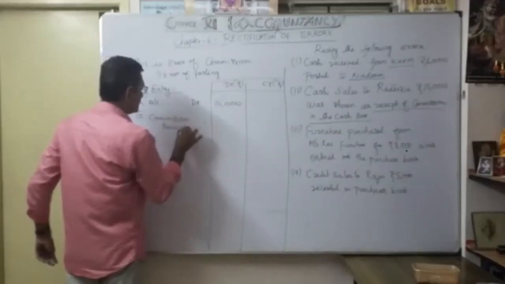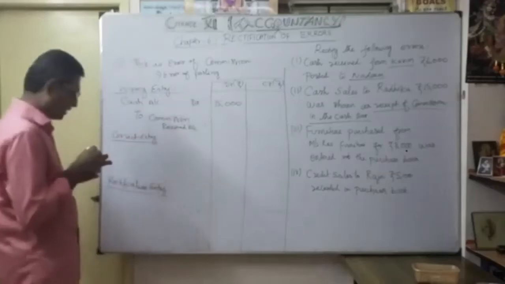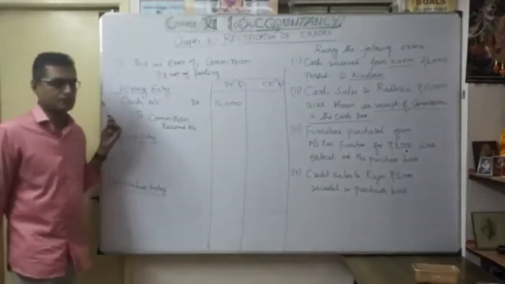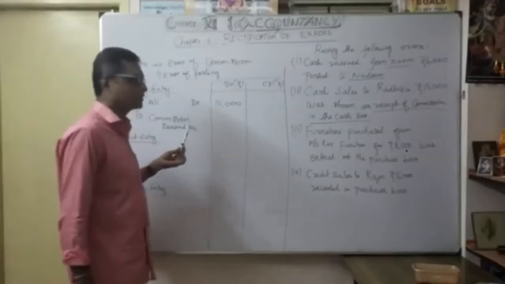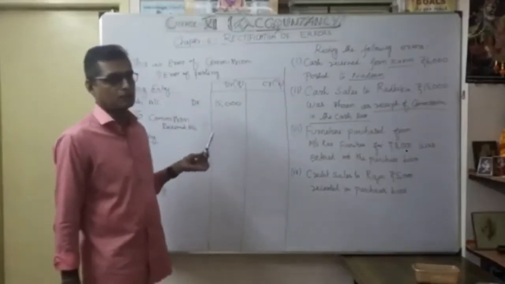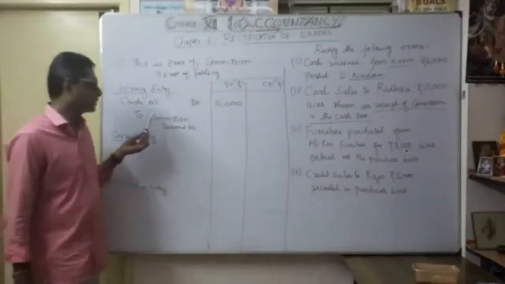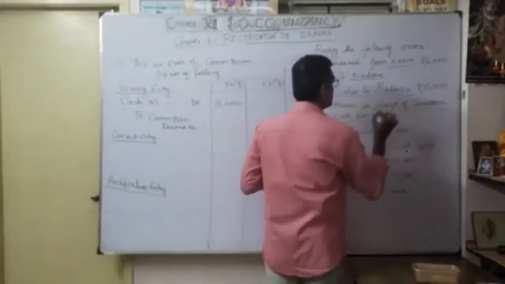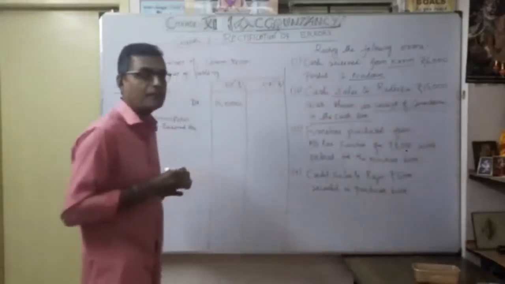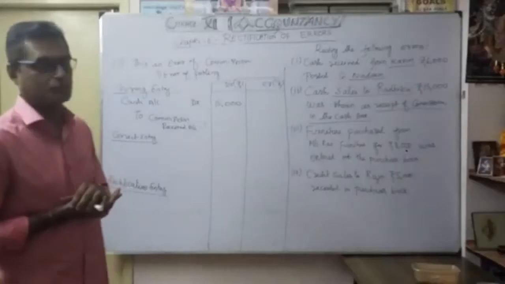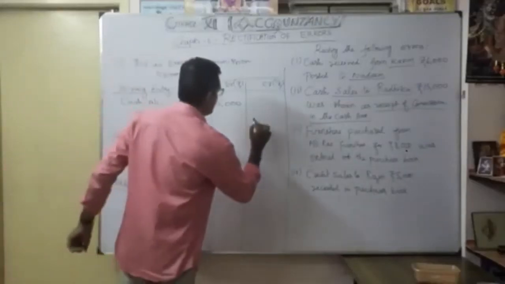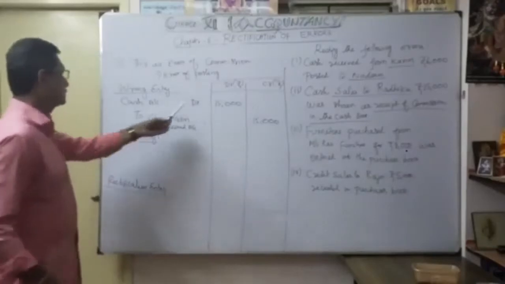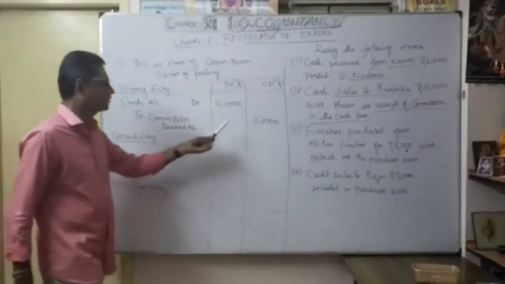As a cash account, I mean the real account, debit what comes in. That is correct. But commission received is also a nominal account, as an income. Correct. But what happened? Actually, it is a cash sale made to Radhika, but they showed it as commission received. That's the wrong entry: cash account debit 15,000 to commission received account 15,000.